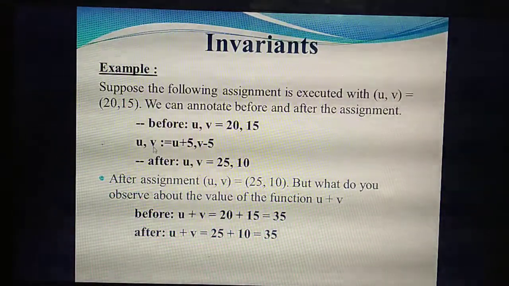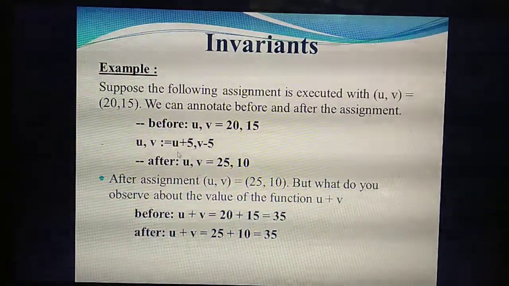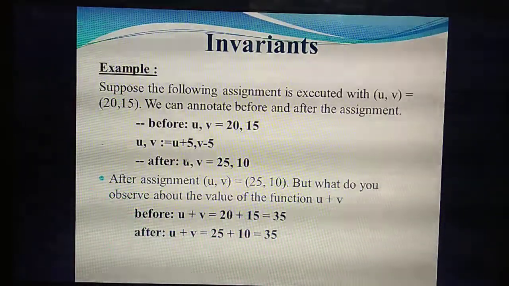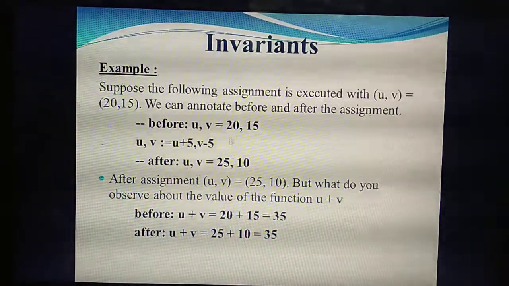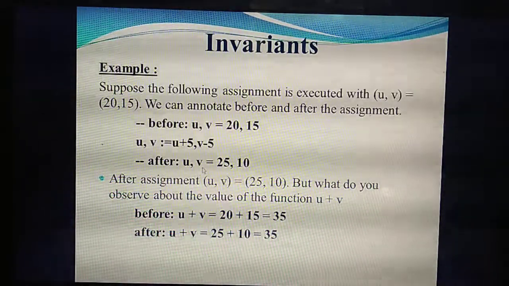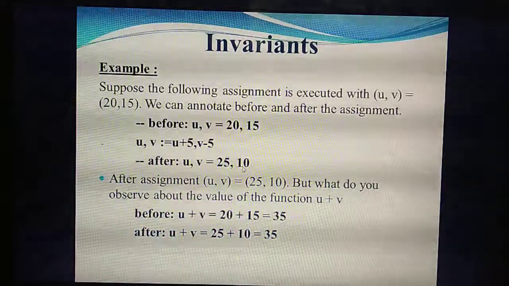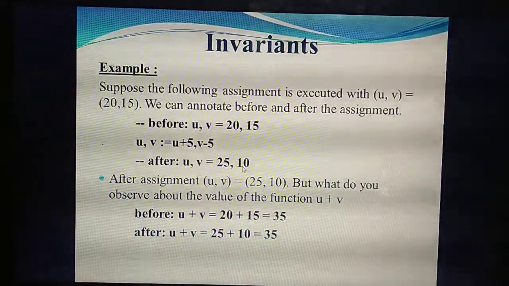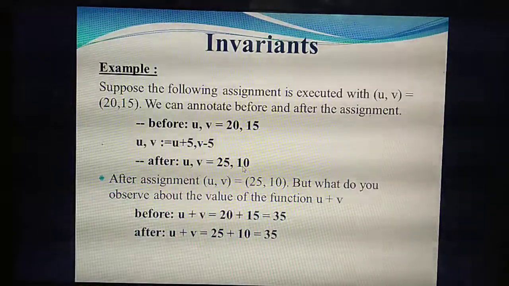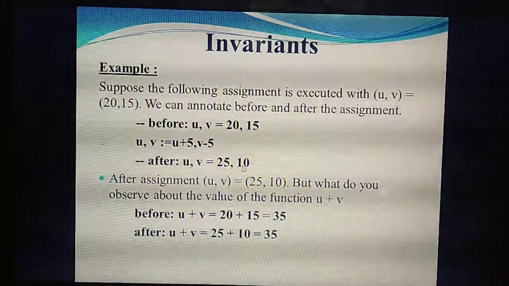This is the assigning values. What value are you assigning? Adding 5 to u and subtracting 5 from v. Isn't it? So after that you are getting the value 25 comma, sorry, 25 comma 10. Now what's the value of u and v? 25 comma 10. So now we are going to check whether after the assignment and before the assignment we are getting the same values.